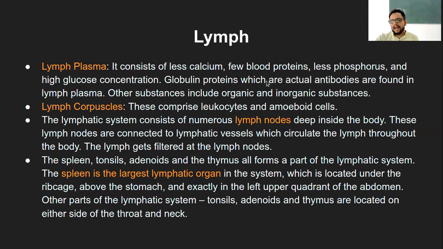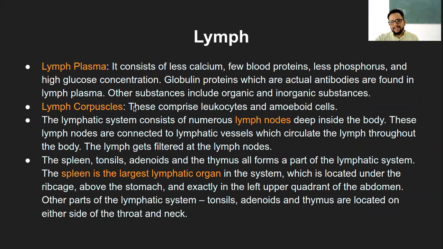The globulin proteins, which are actually antibodies, are found in the lymph plasma. In the earlier case of blood, we had seen these immunoglobulins. So these are also found in the lymph plasma, that is, ultimately in the lymph. And of course, whatever organic and inorganic substances are taken from the cellular interstitial space will also be present in the lymph. So in short, lymph plasma consists of many ions, then proteins, majorly these immunoglobulins, and of course these organic and inorganic substances.